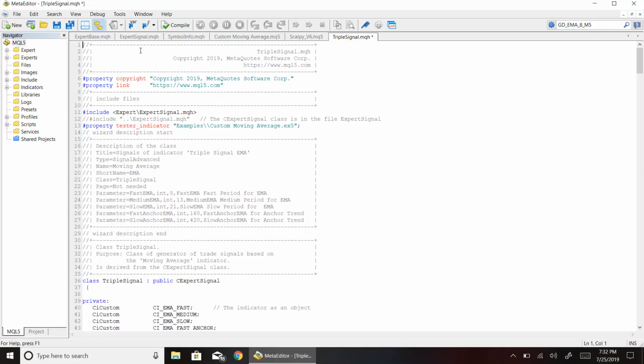This video is intended to walk through the code and show where changes should be made if anything is to be added, deleted, or modified. At the very top, starting at line 14, we have a commented out segment that the wizard parses and uses when creating an expert advisor. Things such as the module name and any externally modifiable parameters are contained within this segment.